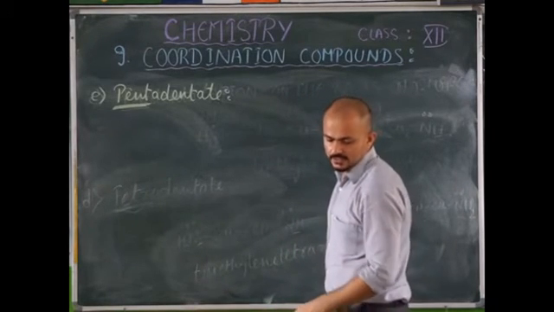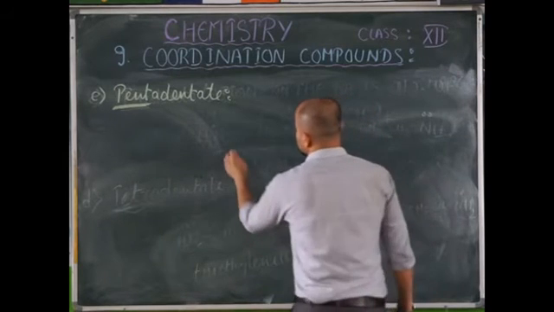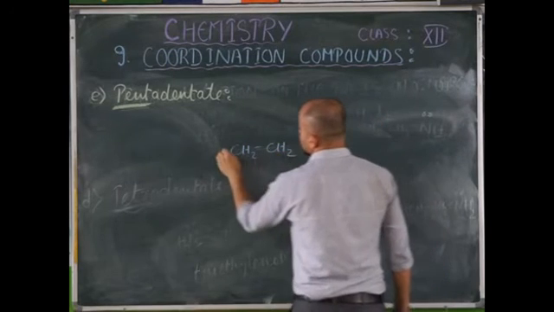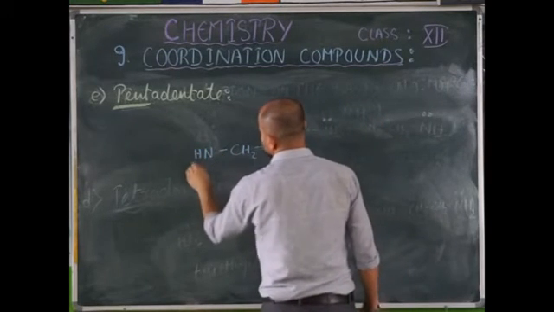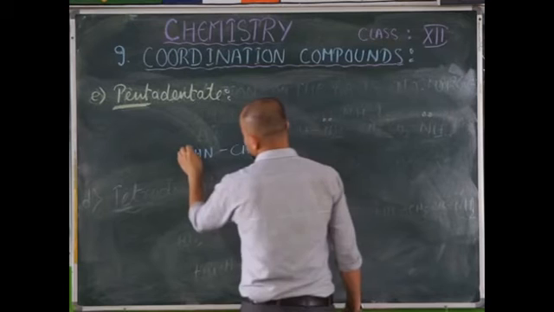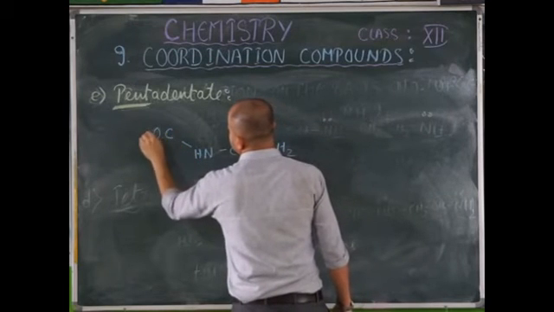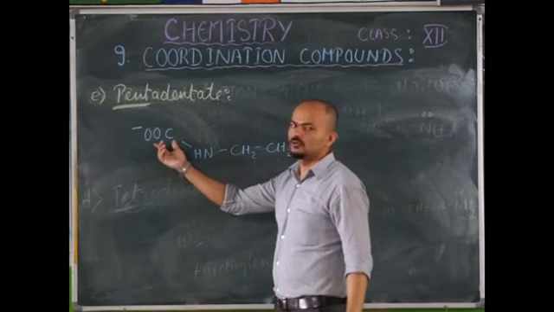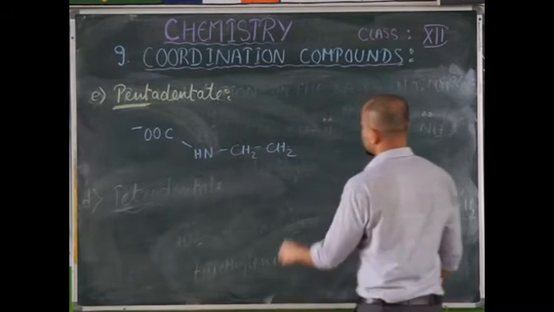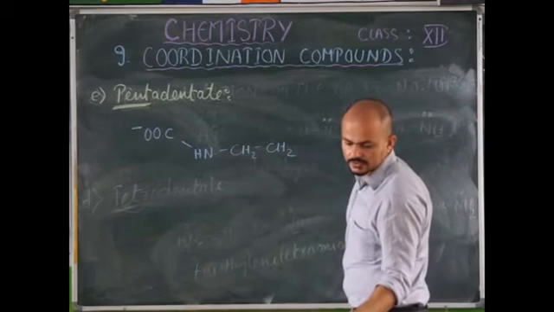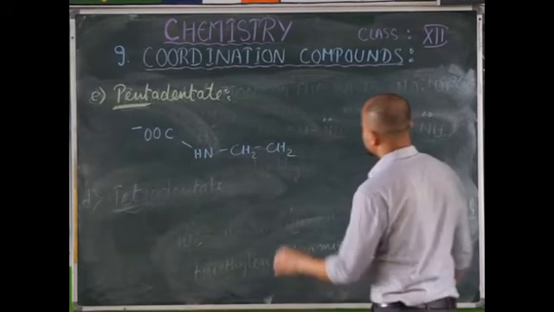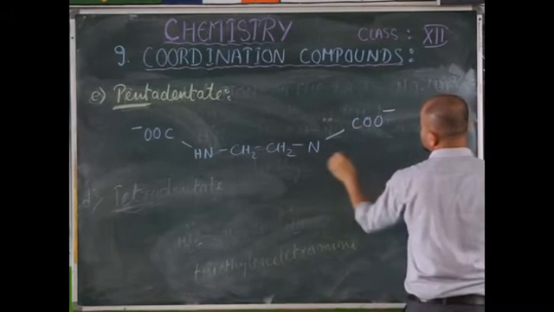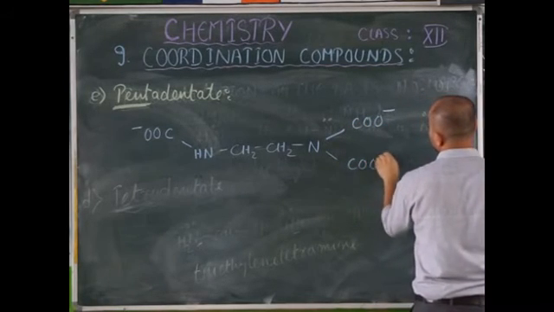Here in this case, you have this group CH2, CH2, and here NH. Now, here instead of an NH2 group, there would be a COO minus group. This side also you have an N group here. Now this is attached to COO minus, and this is also attached to COO minus.